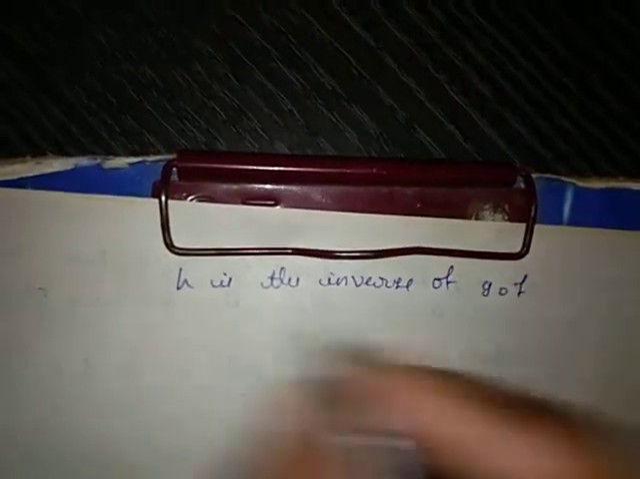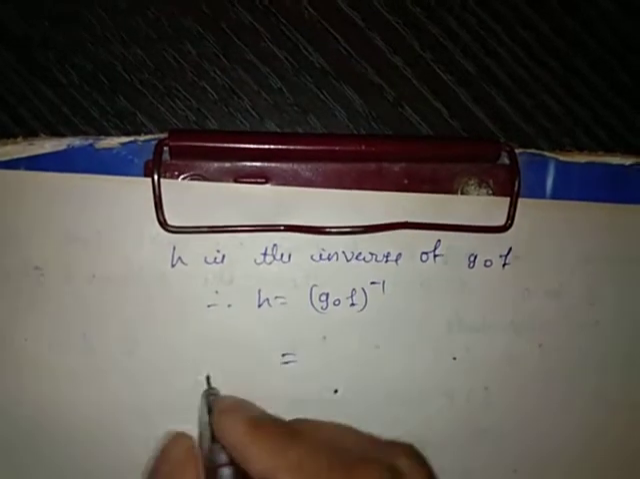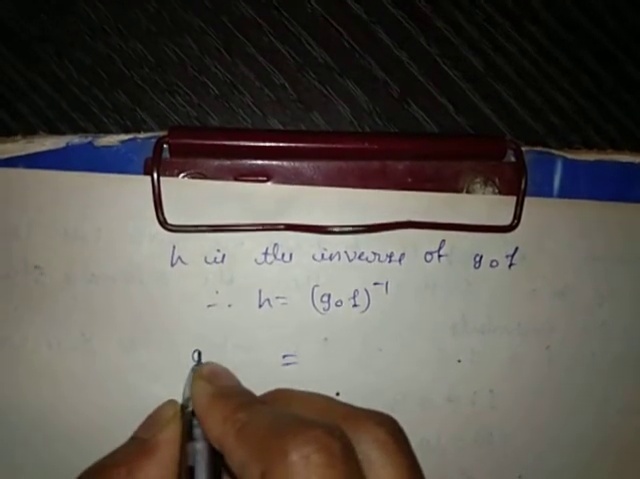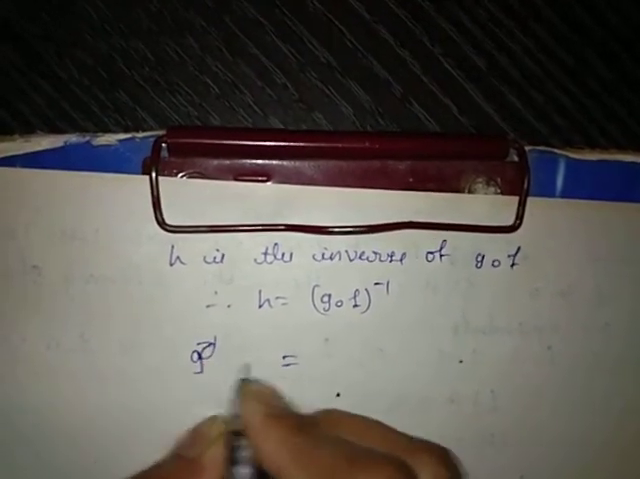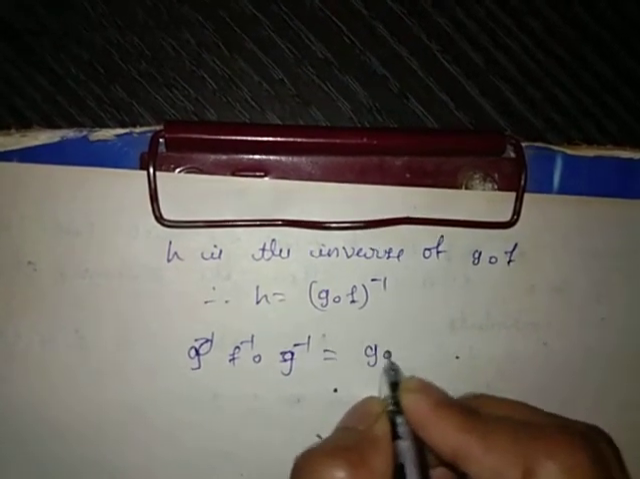Therefore h is the inverse of g dot f. Therefore h equal to inverse of g dot f. But we already considered that h equal to inverse of f dot inverse of g, that is equal to inverse of g dot f. That is the required proof of the theorem here.